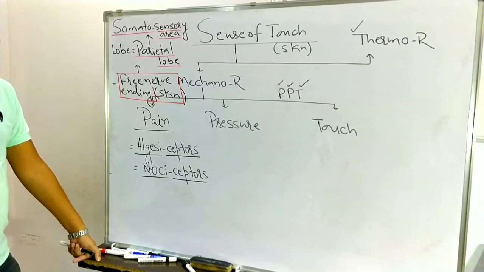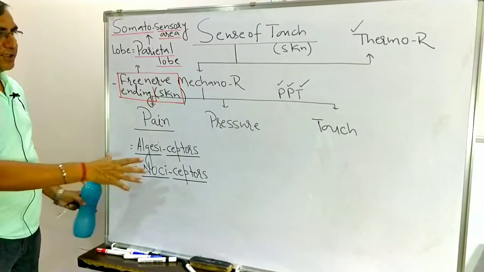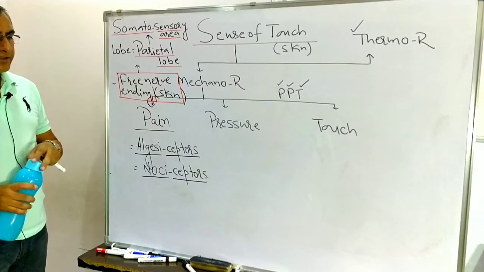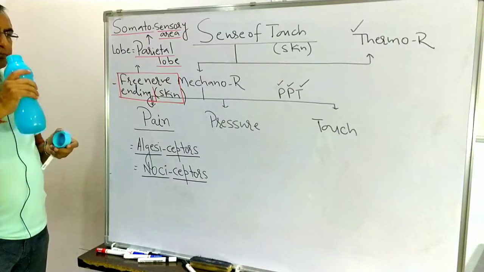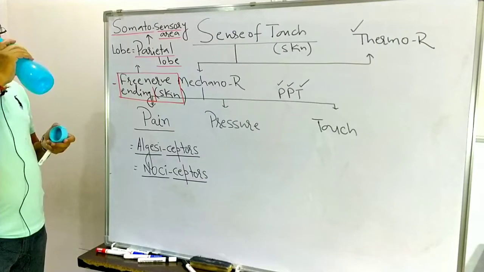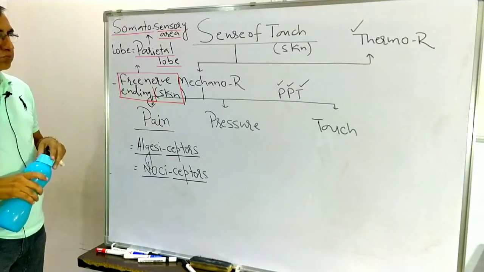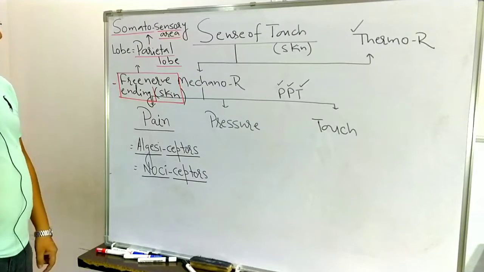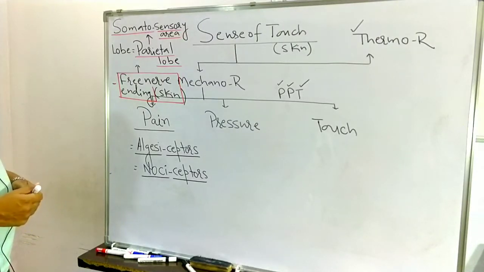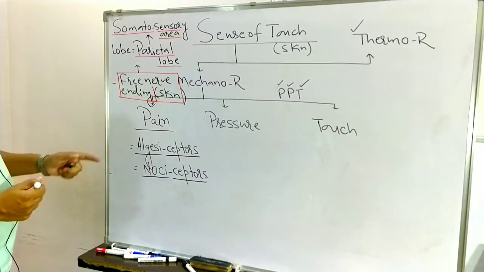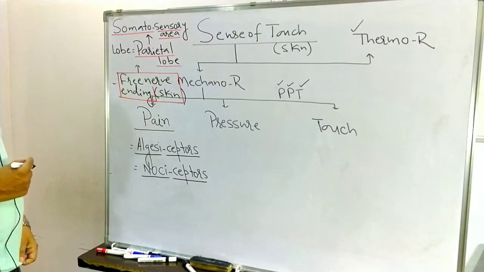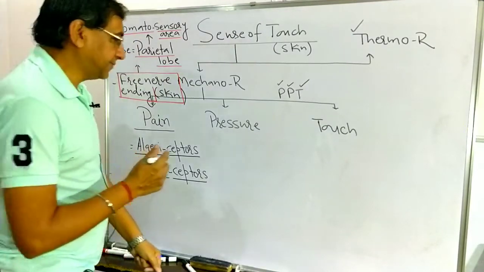They are the free nerve endings which are present on the skin here. So please note it down carefully. For pain, there are LJC receptors or nociceptors, the free nerve endings present on the skin. The area or lobe which is related to receive the pain is the parietal lobe, and this area has the somatosensory area here.